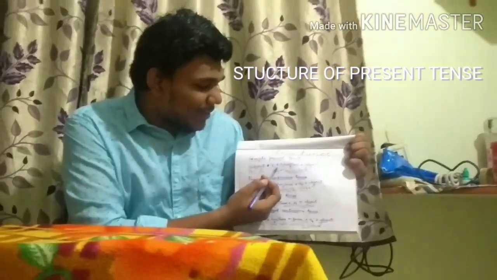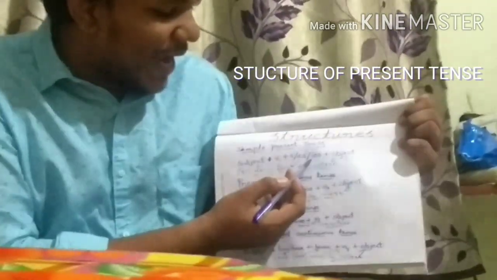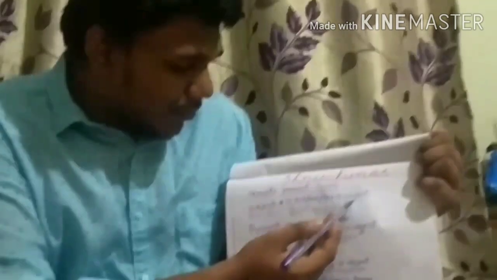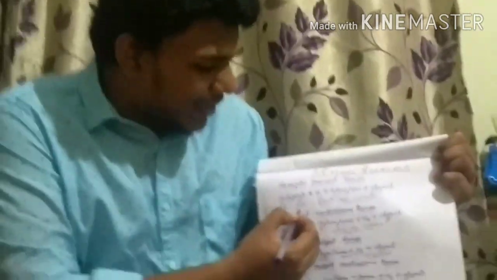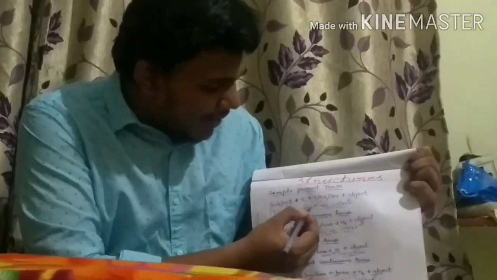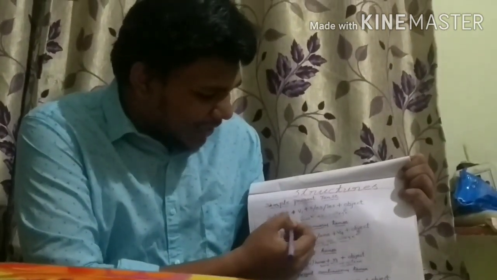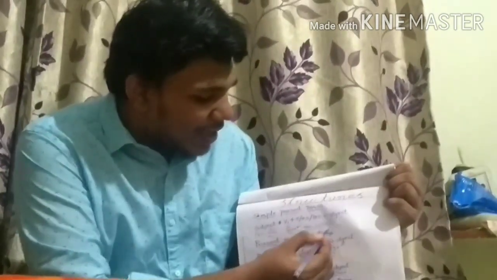Subject plus V1 plus S or ES or IES plus object. Let's take an example. He goes to college. He is the subject, and go is the V1 form; I have added ES. According to the structure, the word is formed: goes. To college is the object.